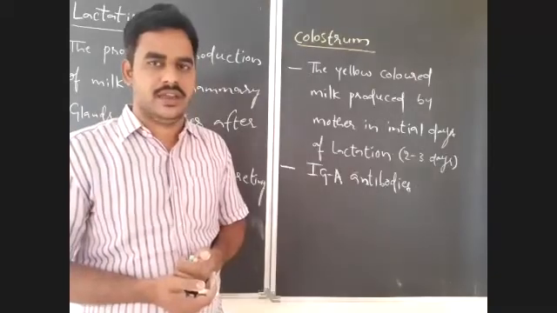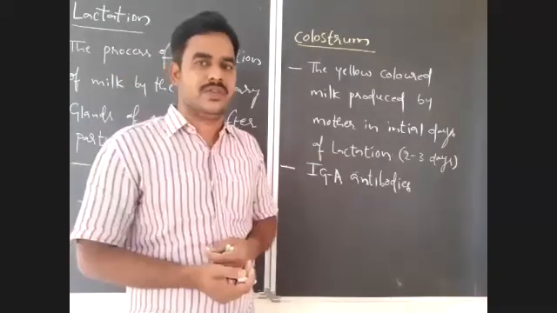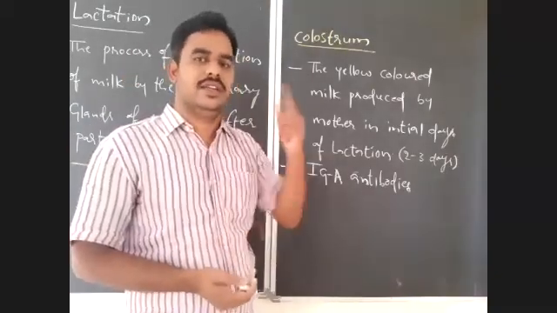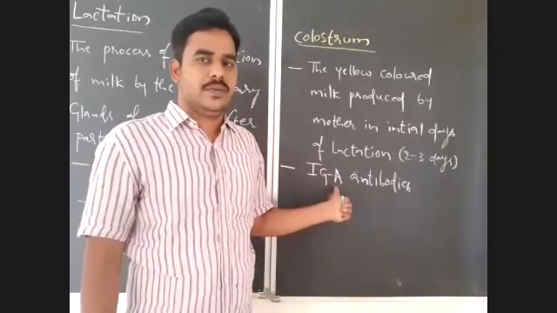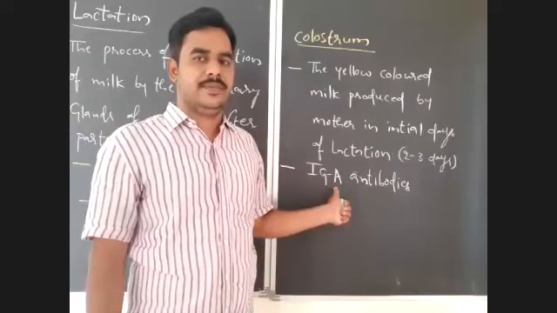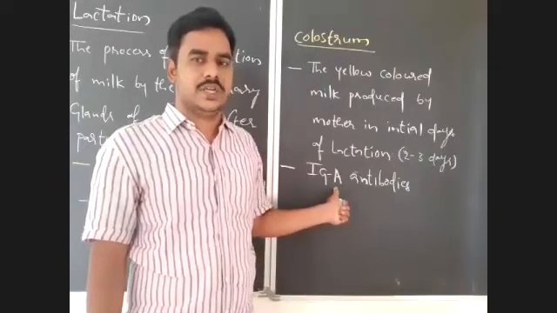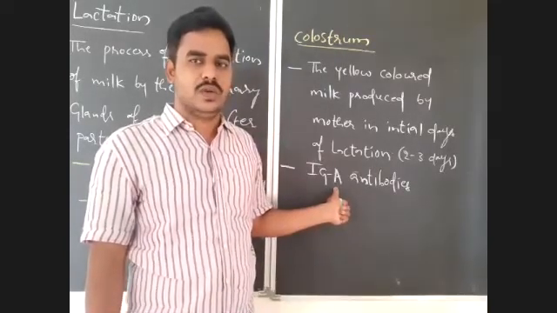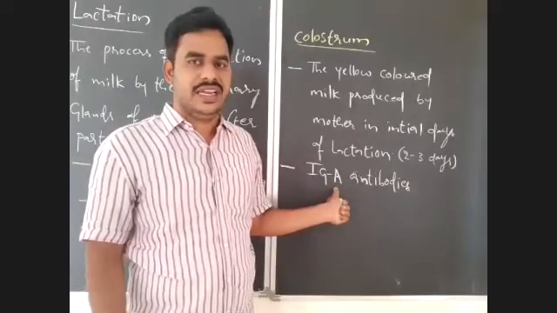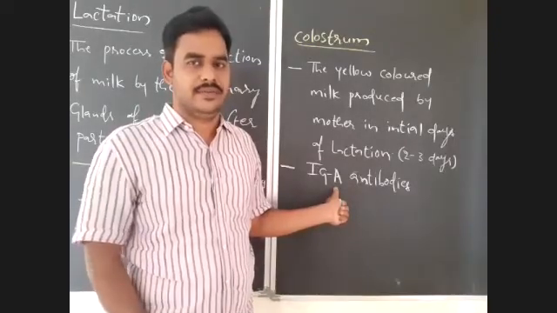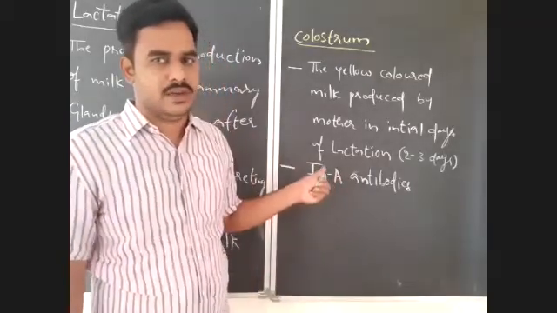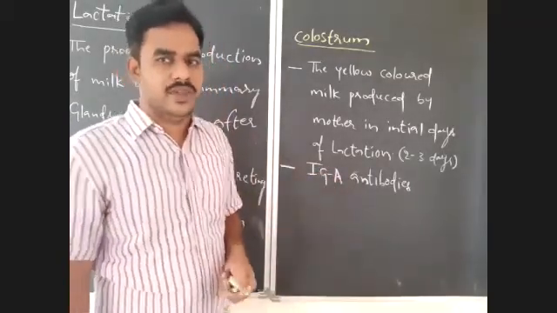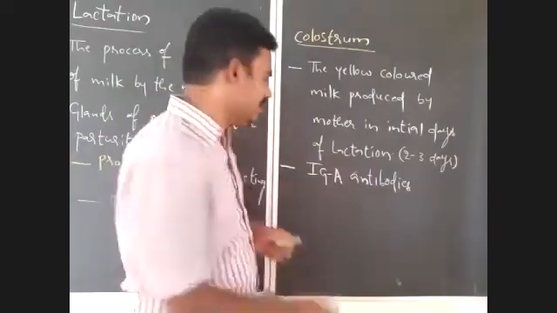Okay, so that is a natural passive acquired immunity. We'll discuss that in the chapter Human Health and Diseases. Just remember which type of antibodies are present in colostrum, IgA type of antibodies. This will develop which type of immunity? Passive immunity. That is also a natural passive immunity, right? That you should remember. And also in this colostrum, the proteins also high.